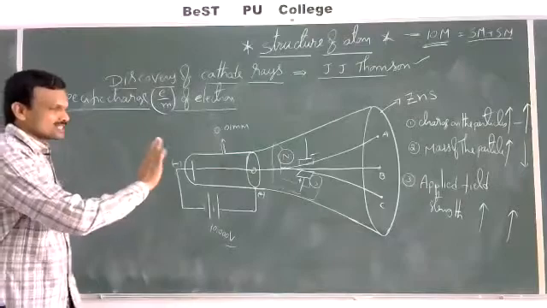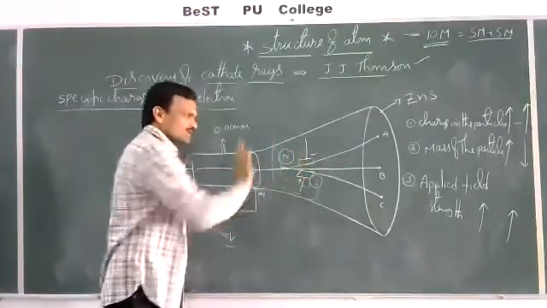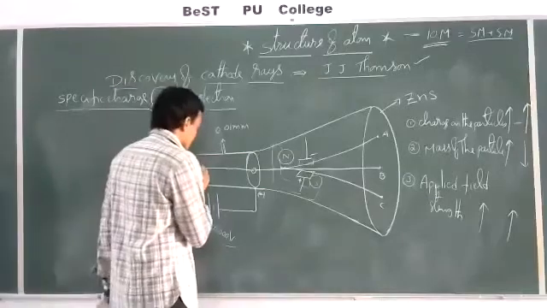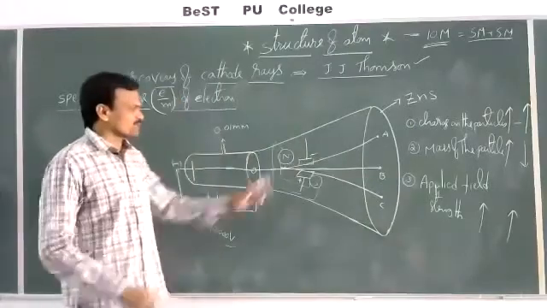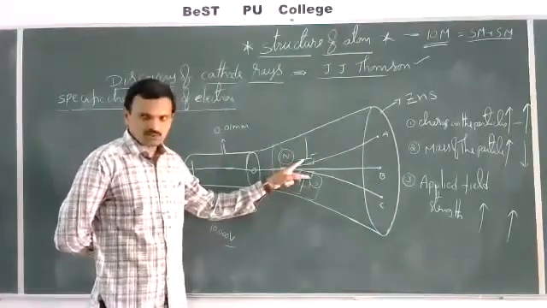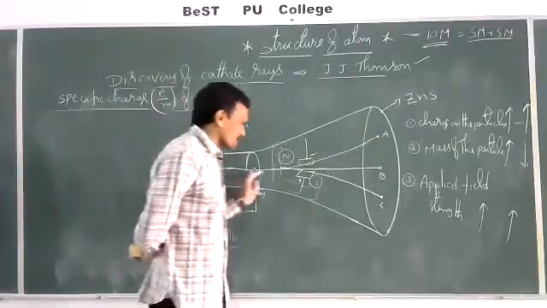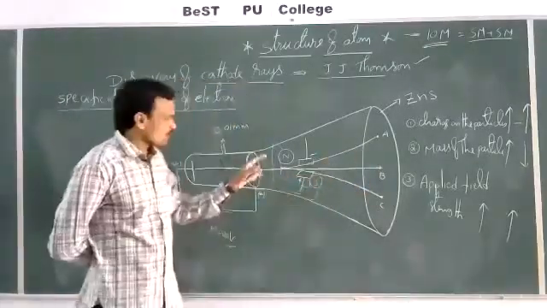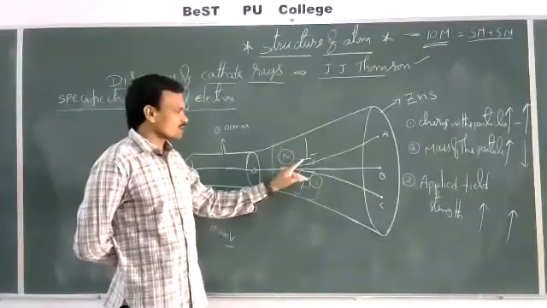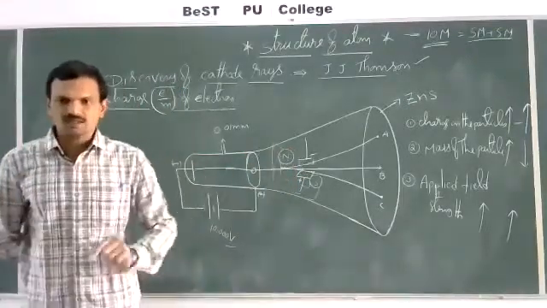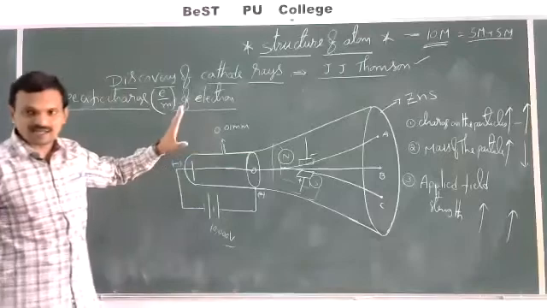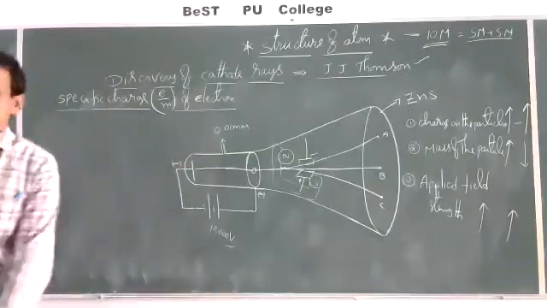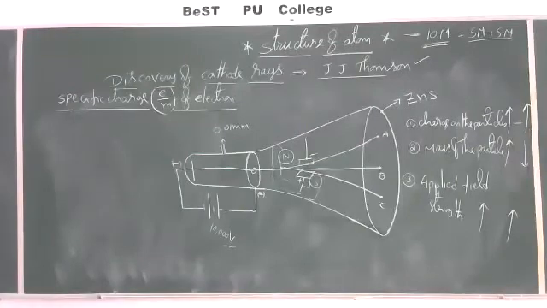Even by adjusting electric field and magnetic field in such a way, we can allow the cathode rays to travel in straight lines without any deflection, even while applying both the fields. It means that the electric field and magnetic field we are applying both nullify each other. There is no effect on the cathode rays. So like this, J.J. Thomson studied the deflection of cathode rays under the influence of both electric field and magnetic field.